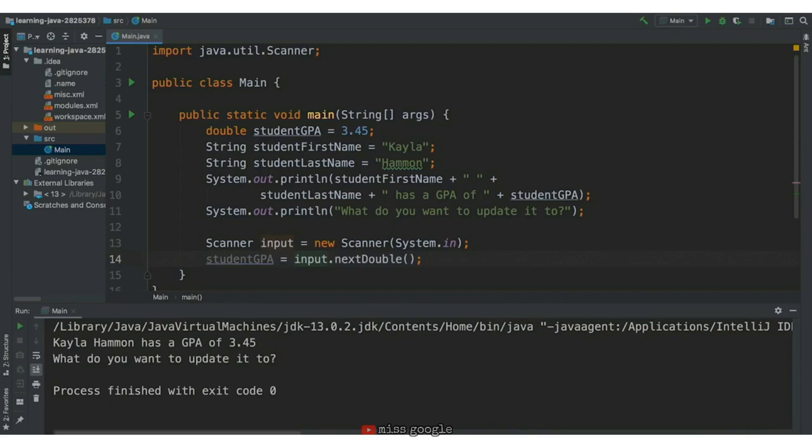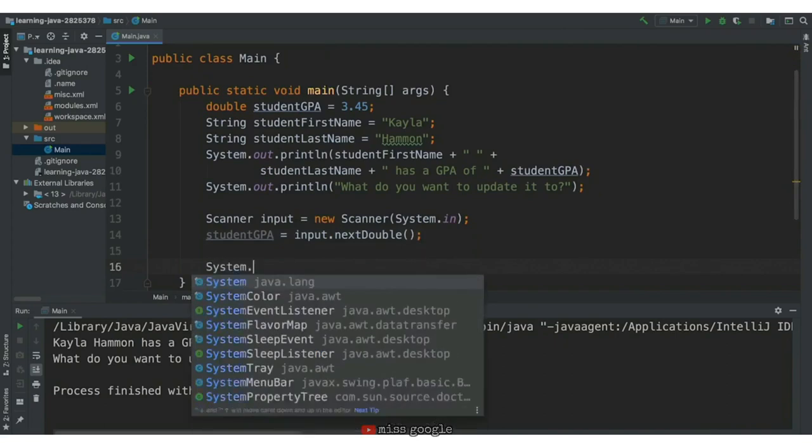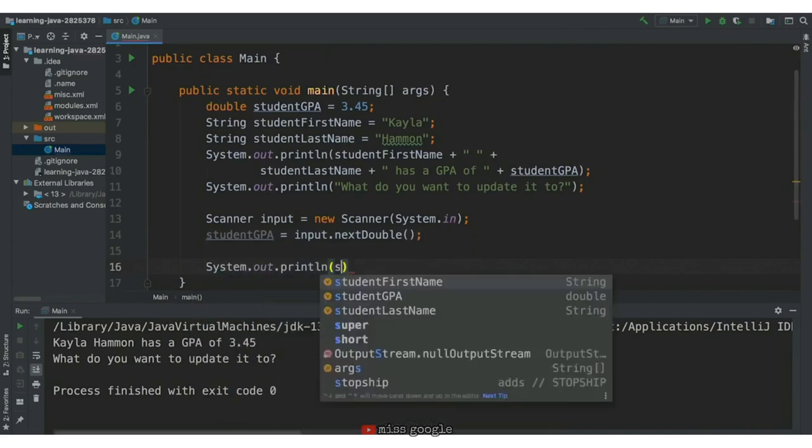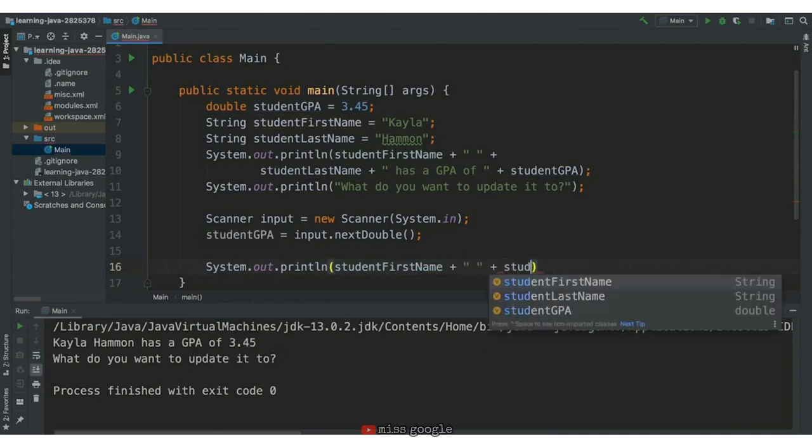Since we've already introduced and defined the studentGPA variable before, we do not need to add the data type because Java already recognizes this variable as a double from its initial definition, and it can only store double values. Now we'll create a nice output string so the user can see that the student GPA has been updated.